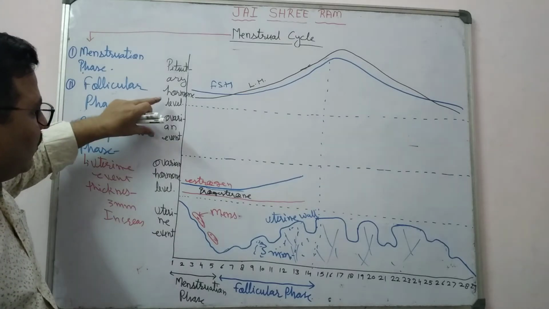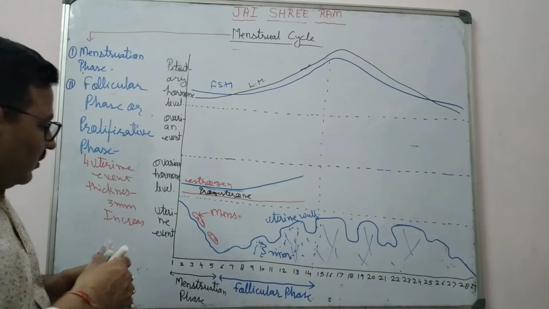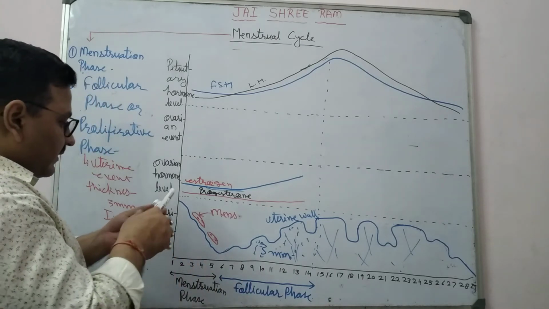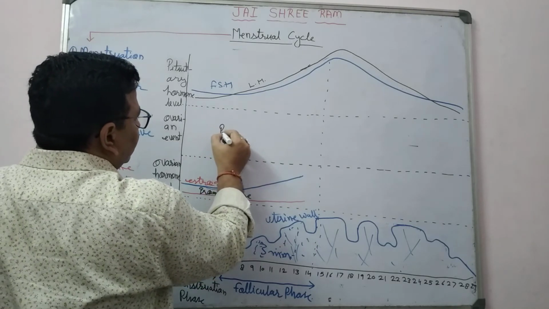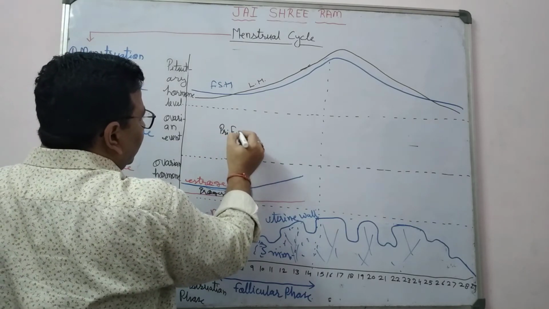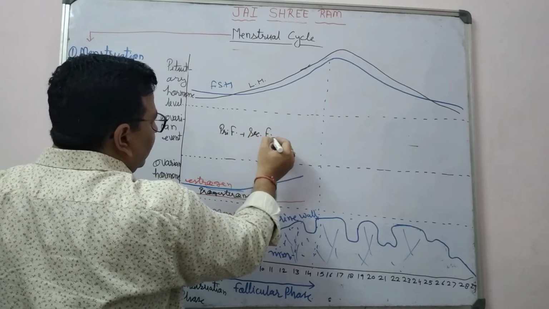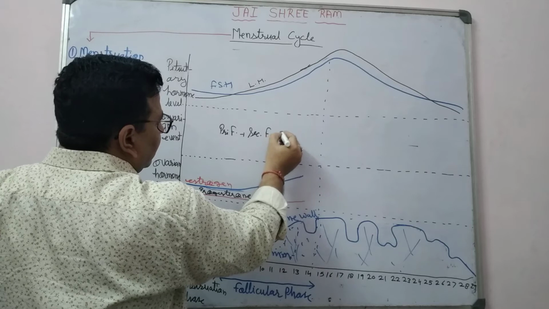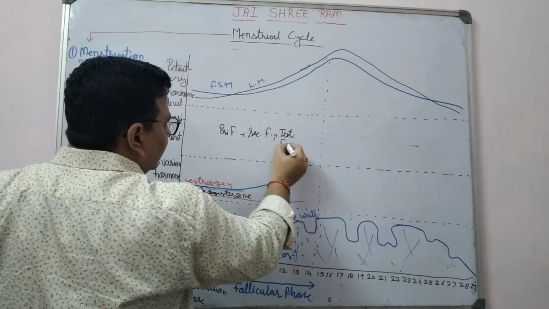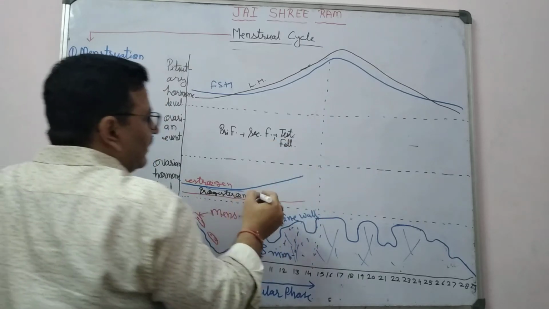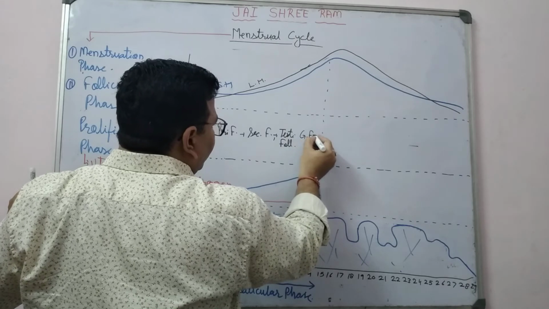What happened in the ovarian event and ovarian hormone level? So in the follicular phase, there is the formation first of the primary follicle, then the secondary follicle, then the tertiary follicle, and ultimately the Graafian follicle.